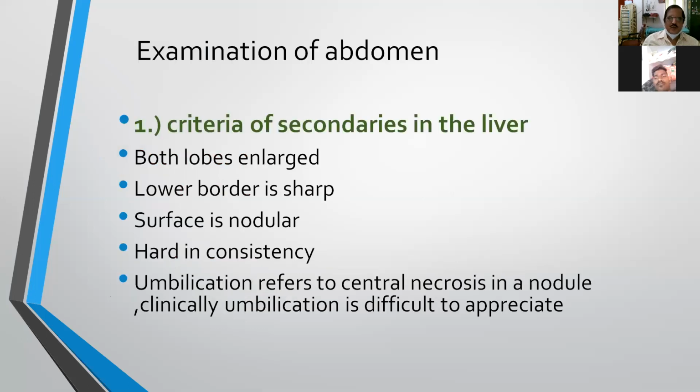And examination of the abdomen, what are the things you have to examine, particularly when a patient is having multiple secondaries in the liver? That is, both lobes are involved and the lower border is sharp and the surface is nodular, hard in consistency. Typically, not in every case, sometimes you may appreciate central umbilication because of the central necrosis in a nodule, and clinically it is very difficult to appreciate in every case. Sometimes you may appreciate it when there is huge hepatomegaly.